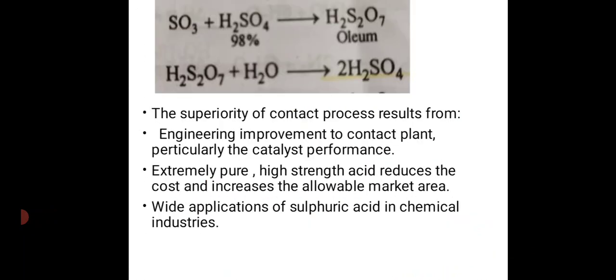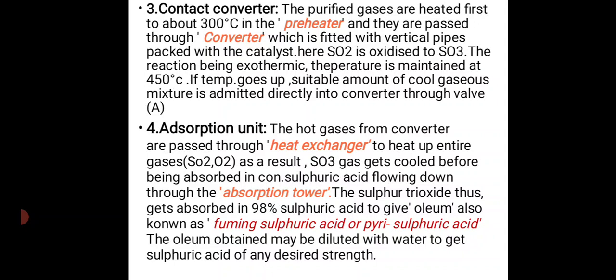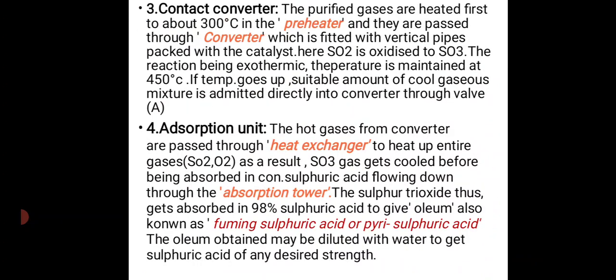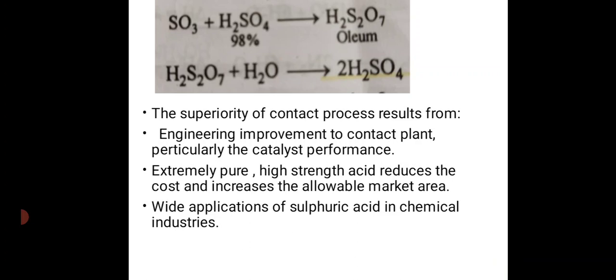These all are the processes of manufacturing of sulfuric acid: burners, purification unit, contact converter, and the last one, absorption unit. Reaction: SO3 plus H2SO4 (98% sulfuric acid) gives oleum, H2S2O7. Then H2S2O7 plus H2O gives twice H2SO4.